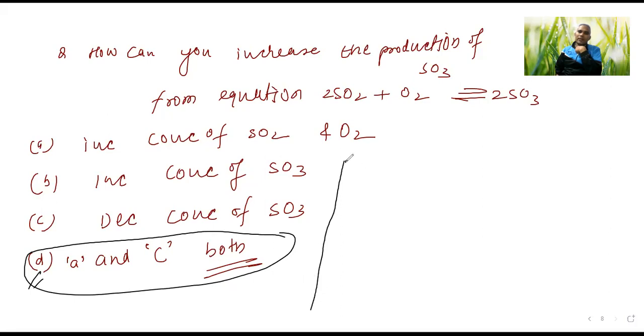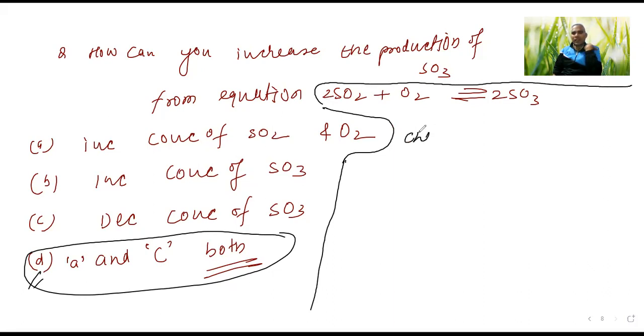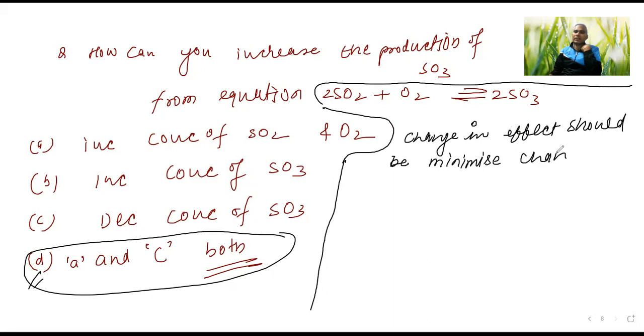Let us try to understand. I'm explaining this one again. Keep in mind how I am explaining. The change in effect should be minimized by change in direction of equilibrium.